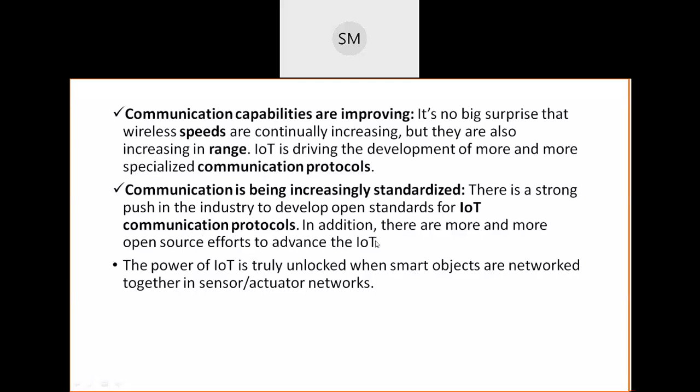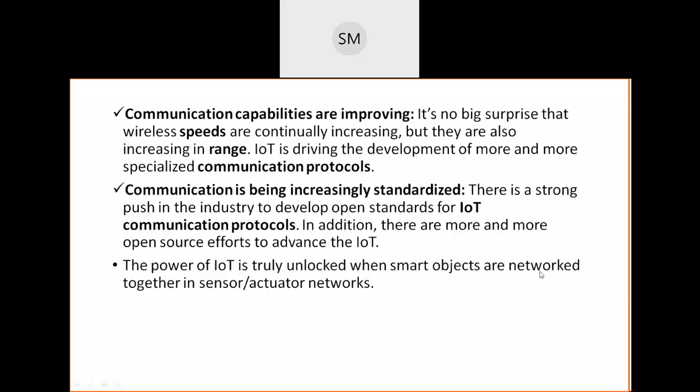So this type of advancement is coming in the IoT. And the real importance and power of IoT is unlocked only when smart objects are networked together in sensor actuator networks.